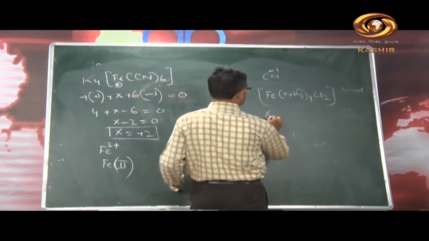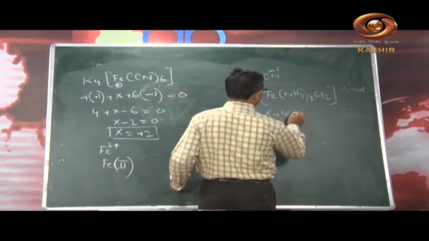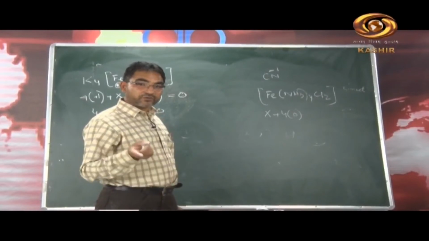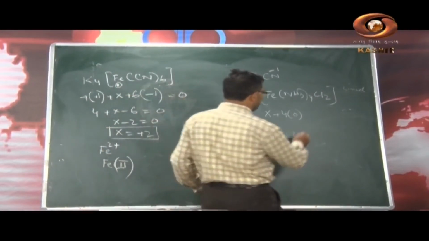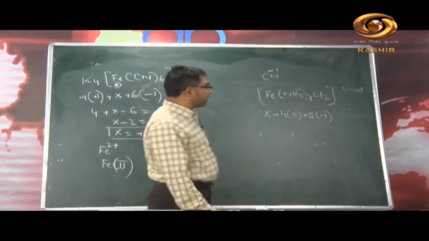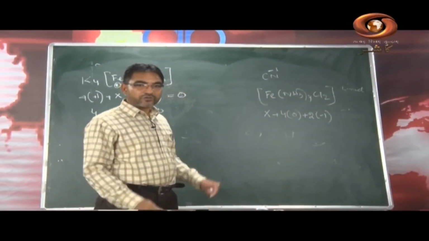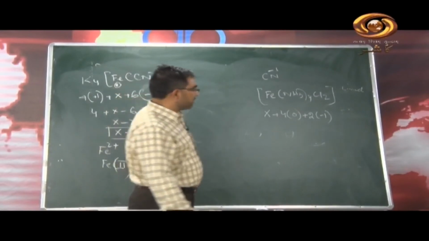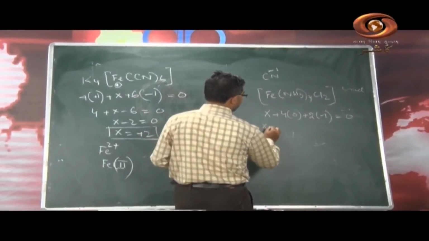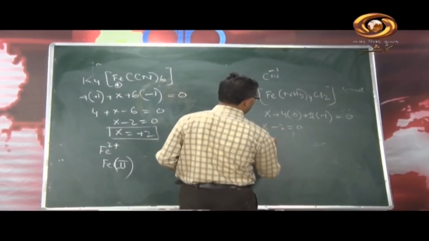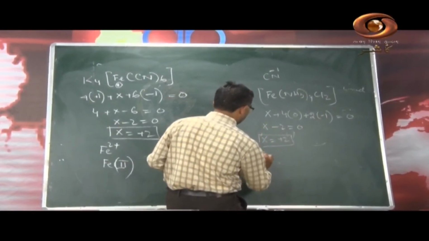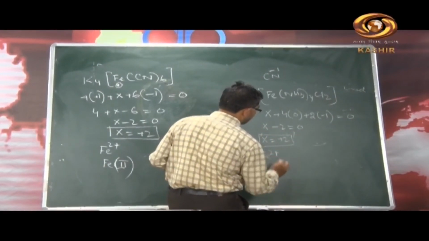You will take x plus 4 into 0, because ammonia is a molecule, its overall charge is 0, it is a neutral compound, plus twice minus 1, because chloride from the halogen family is always minus 1, is equal to 0. So, it is x minus 2 equal to 0, or x is equal to plus 2. So, here again the iron is in plus 2 oxidation state.